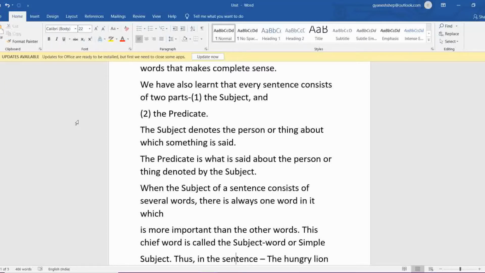Suppose I give you one example: Mohan is driving his car. Who is the subject over here? Mohan. Because what he is doing is explained in the sentence, and the remaining part will be the predicate. Now, what is the predicate? The predicate is what is said about the person or thing denoted by the subject.